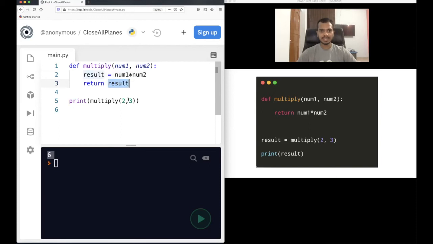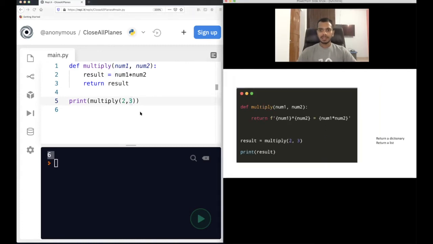Of course, in this case, 6 is stored in this and it will get returned. This is how you get the output from a function. This is very useful when you want to multiply two numbers, sum two numbers, divide two numbers, anything. And it's not compulsory that you always return an integer. You can return a string, a list, a dictionary. Anything you can return from here.